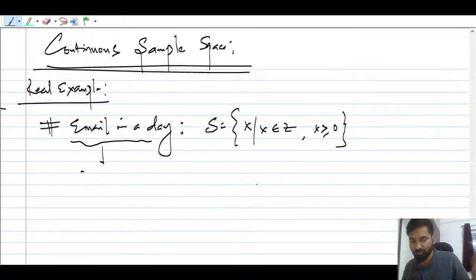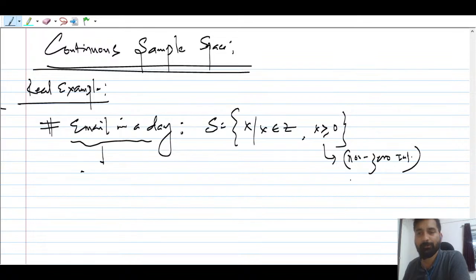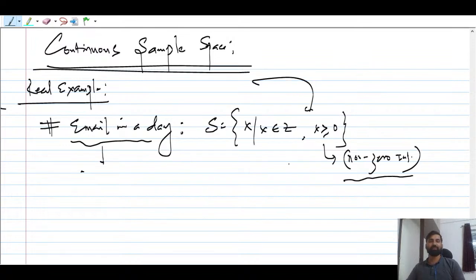The number of emails should not be negative, that you have to remember. So what we are going to choose here is non-negative integers. This is a continuous sample space, guys. I think many of you can identify it.